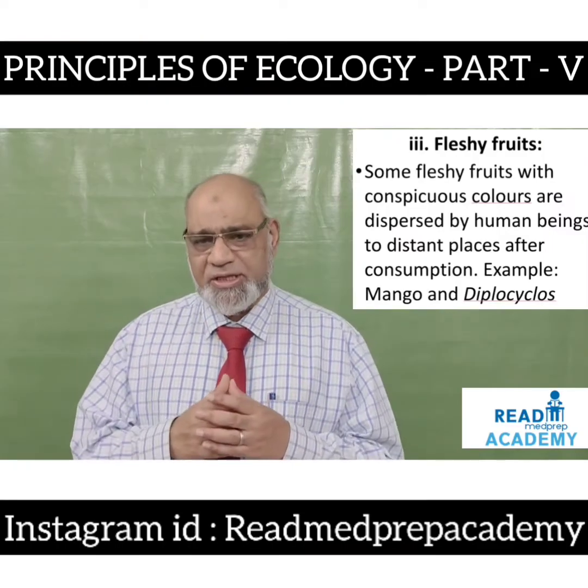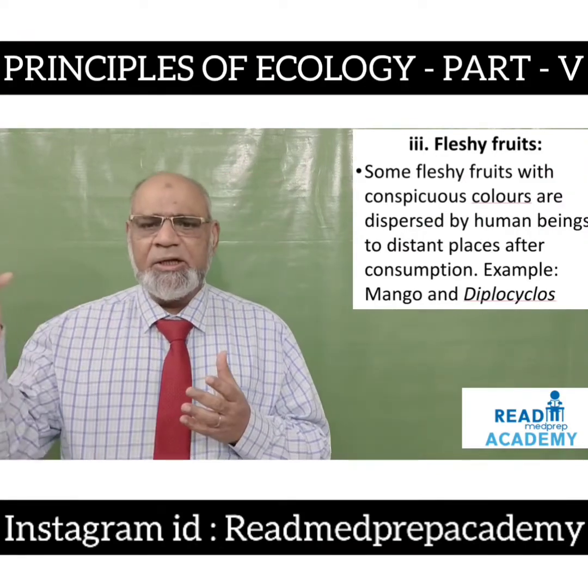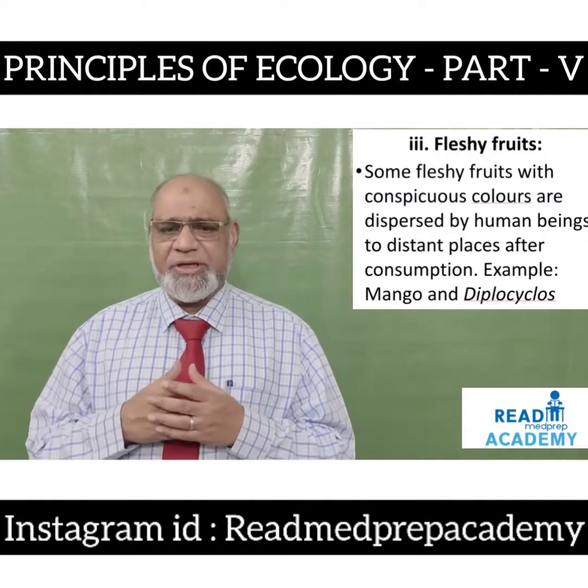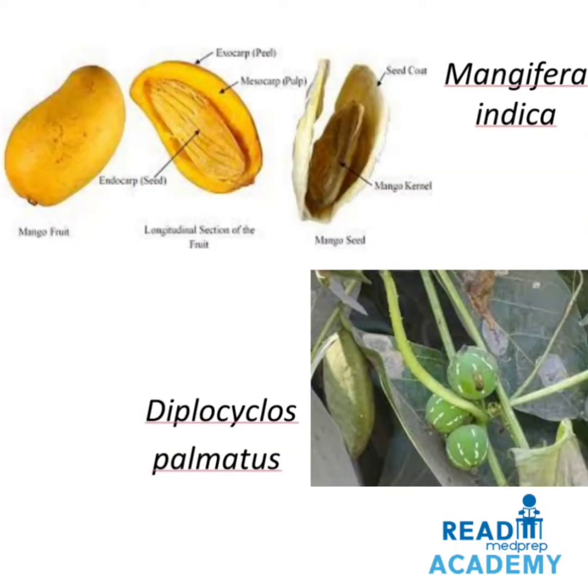showing how it disperses the seeds. Fleshy fruits. Some fleshy fruits with conspicuous colors are dispersed by human beings to distant places after consumption. Example, mango and Diplocyclos. The image above shows Mangifera indica, mango, which has an exocarp, which is the skin which is peeled, the mesocarp, which is edible, the pulp, and inside is the endocarp or the seed. When the seed coat is open, you have a mango kernel inside. The below image shows Diplocyclos palmatus.